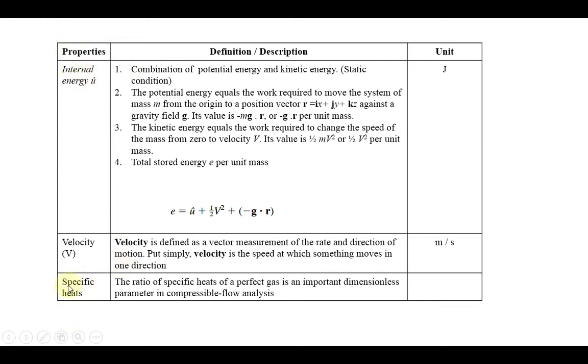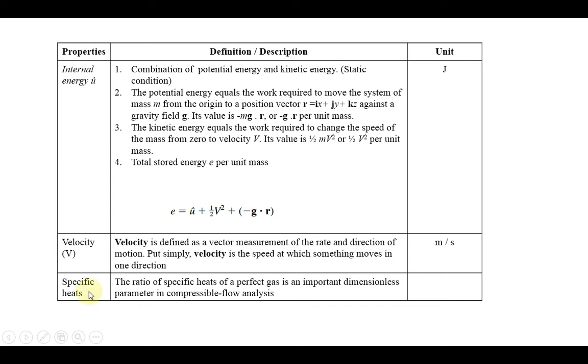Now next we will discuss velocity. Velocity is defined as the vector measurement of the rate and direction of the motion. Put simply, velocity is the speed at which something moves in one direction. Okay, that is only in one direction. So we want to know, for a particular time period, how much distance is covered. That type of thing is denoted by the term velocity. The unit of velocity is nothing but meter per second.